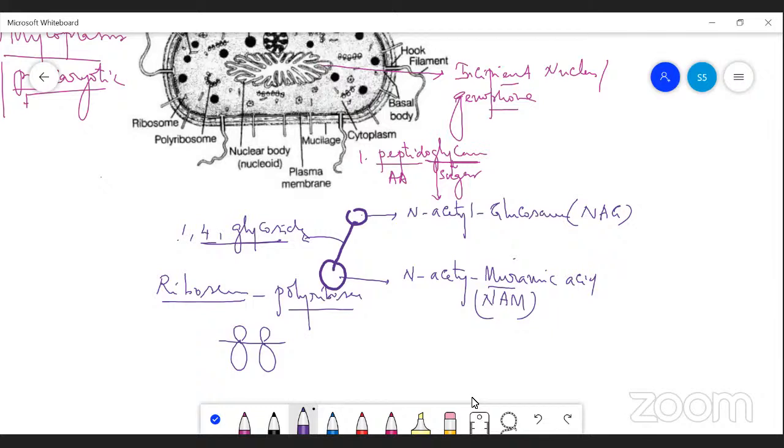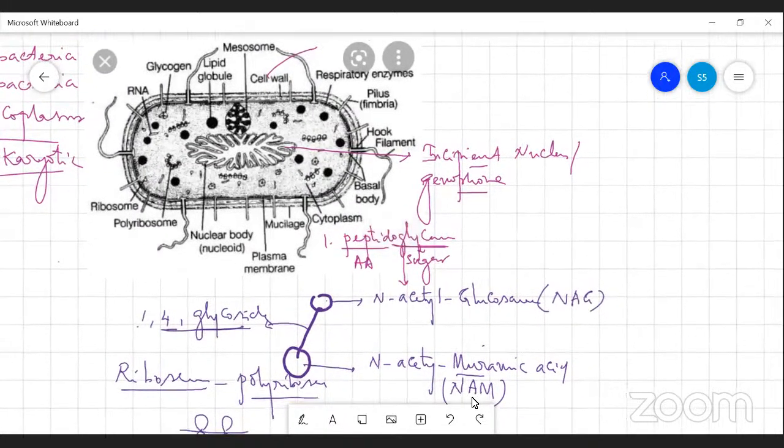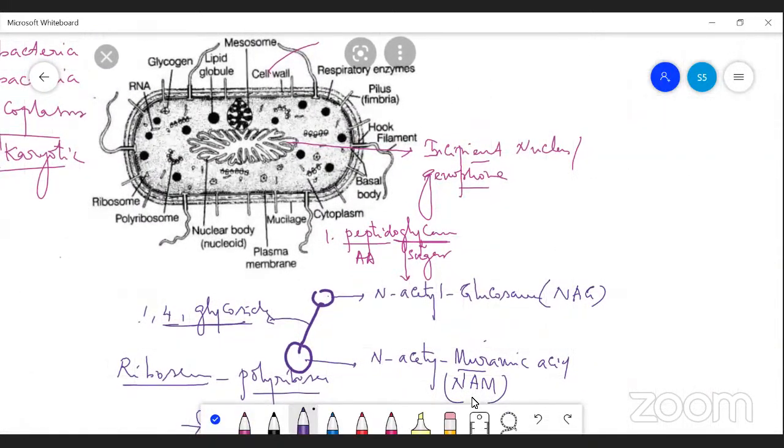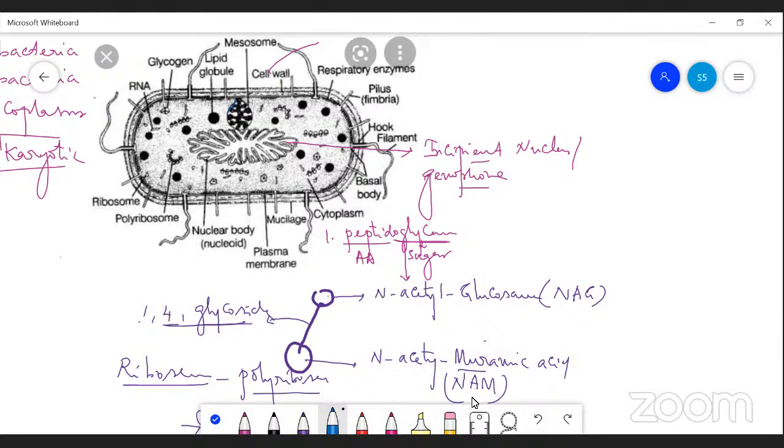The next, mitochondria is absent, but the functions of mitochondria are carried out by mesosomes. What is called a mesosome? It is an analogous organ of mitochondria. You know what is called analogous? Structurally different, but functionally same. The cell membrane folds inward, the infolding of the cell membrane forms a sac-like structure called a mesosome. The mesosome carries out the mitochondrial functions.